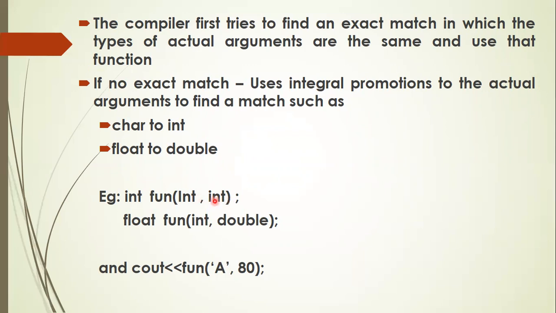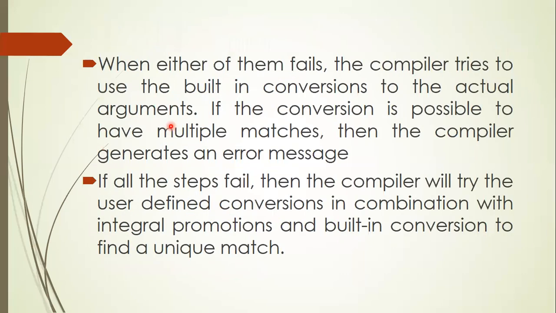If the exact match is not found, then it makes use of some conversions. Char is converted into int type, float is converted into double type. Like that, there are some other conversions that you already studied in your C language. When it's not possible to find an exact match, and even after conversion matching is not found, then the compiler tries to use the built-in conversion on the actual arguments. If one of the variables is int type and the other is a float type, int is converted into float type. If one of them is long integer, the other argument is also converted into long integer. That type of conversion, we call automatic type conversion.